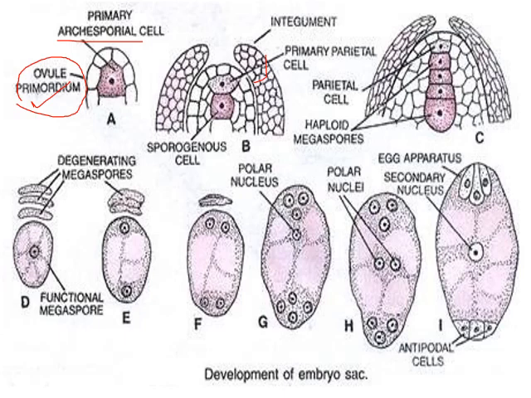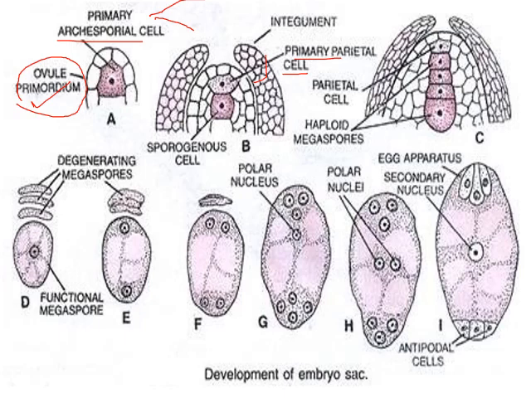First of all, it will lead to the formation of the primary parietal cell. The archesporial cell will now divide into two: the primary parietal cell and the sporogenous cells. So what will the primary parietal cells lead to? These primary parietal cells will lead to the formation of several layers of cells, and the number of cells will increase through the primary parietal cells.